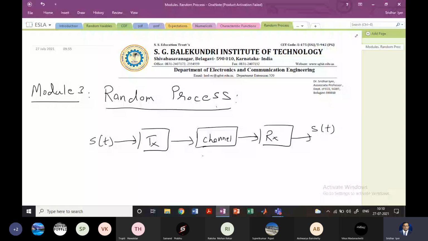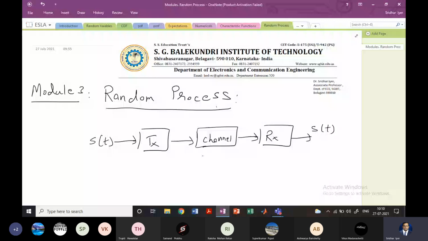Why I'm explaining this to you right now, this would also be explained to you in any communication engineering class, but it is important to understand that this S of t is random, because right now you may have data to transmit, but tomorrow you may not have any data to transmit. So it's a random scenario, it's a random process. N of t obviously is random, right? It may be there at any time, it may not be there at any time. Therefore, the output which you get at the output of the receiver is also random, right?